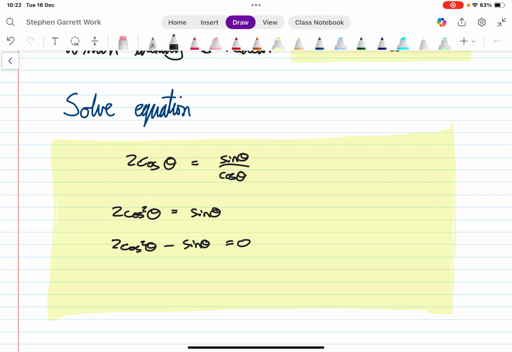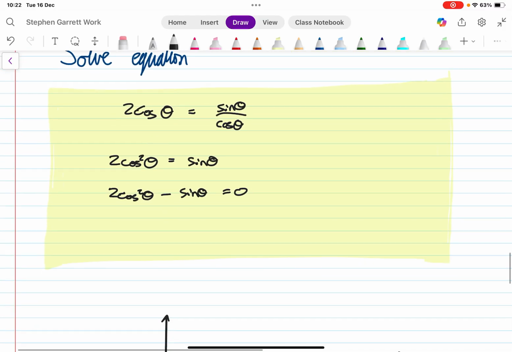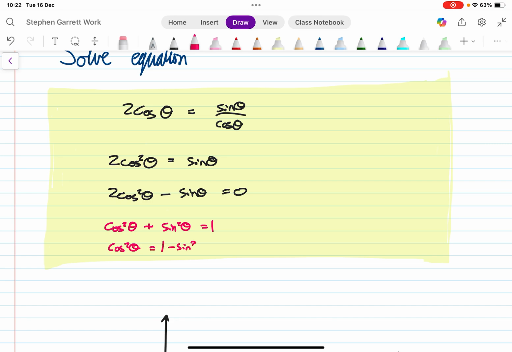Now notice we've got 2 different types of trigonometric relation again. I've got cosine squared and sine. So I'm going to jump in again with the Pythagorean trigonometric relationship: cosine squared theta plus sine squared theta equals 1, which implies that cosine squared theta equals 1 minus sine squared theta.